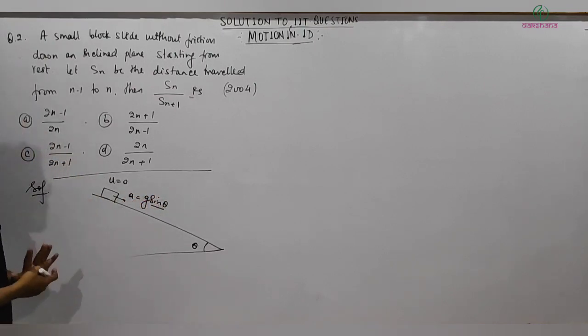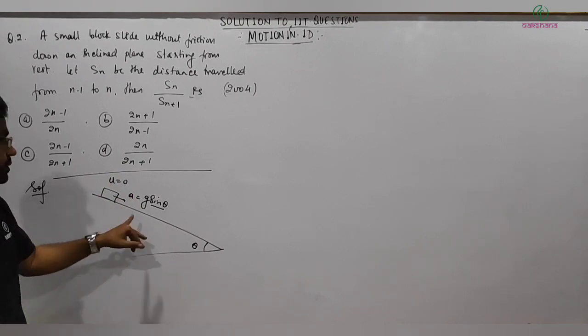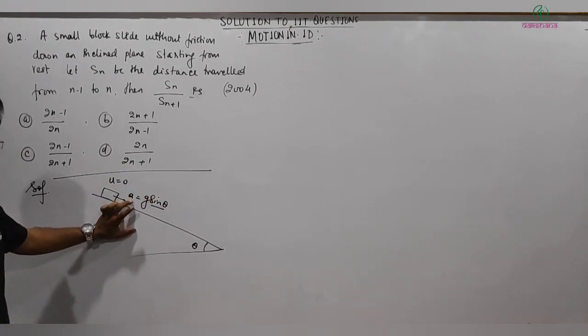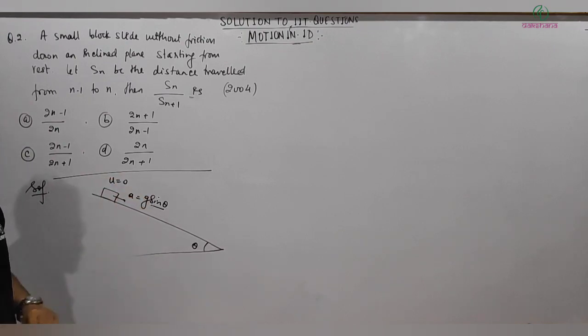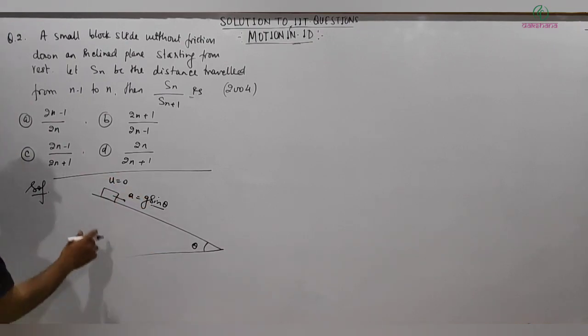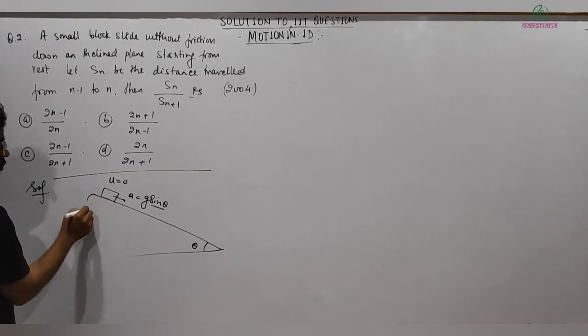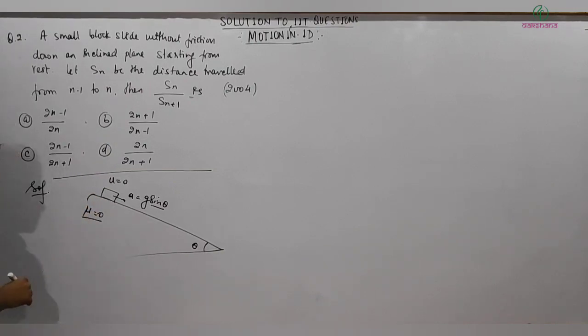I will just take it as a, because things will cancel out. The plane is smooth without friction, so mu is 0.